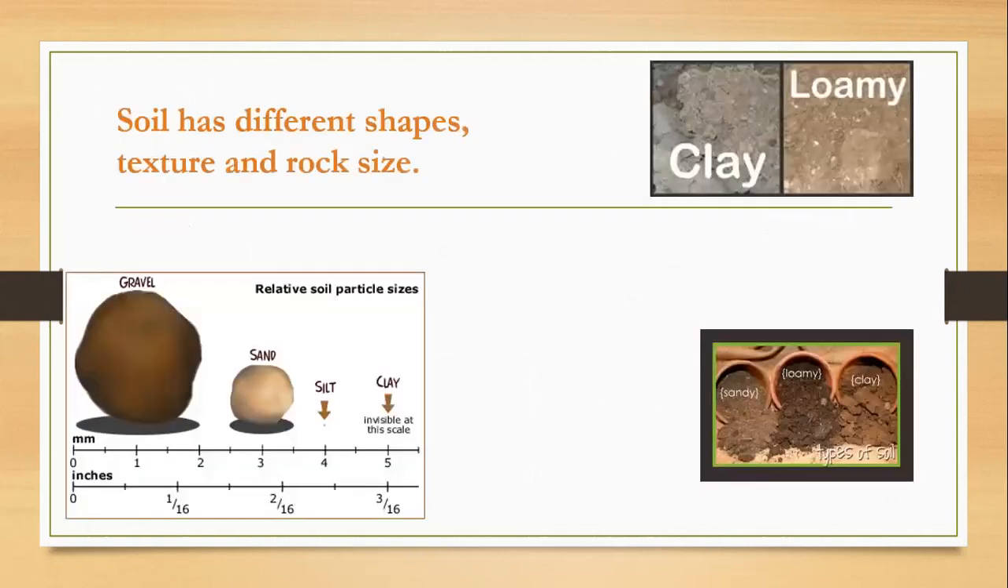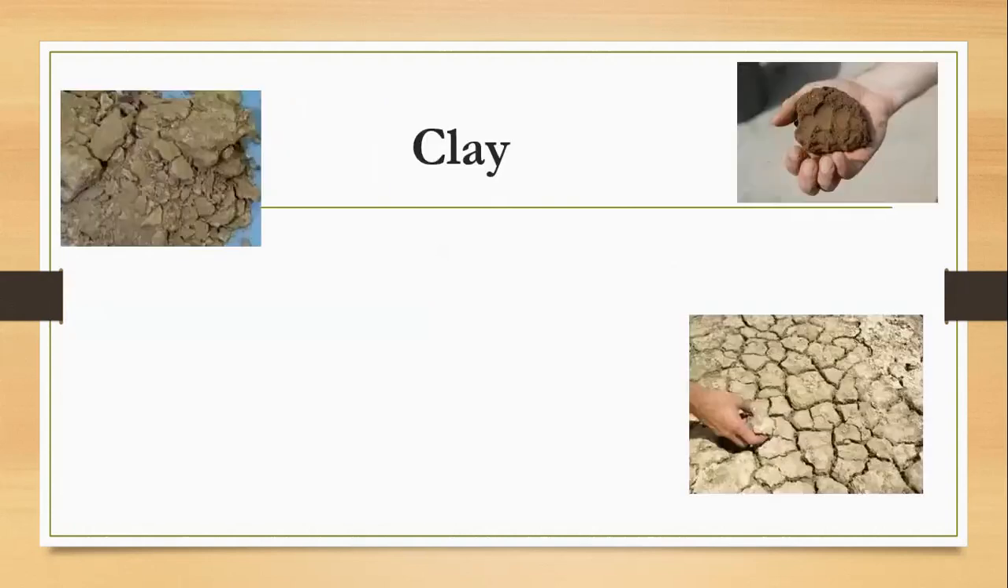Also, we said that the soil has different shapes, texture, and rock size. We are going to take in our lesson 4 types of the soil. The 4 types have different shapes. Some of them have a big size of rock, some have a small size of rock, and some have a medium size of rock. So they have different shapes, rock sizes, and also texture. If you touch it with your hands, you will find some smooth, some rough, so you will find different textures.